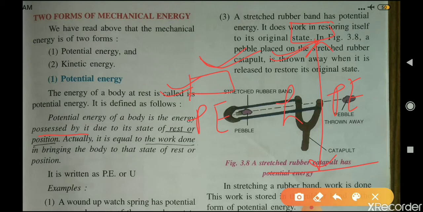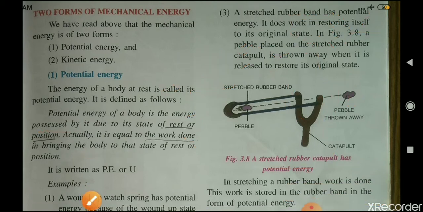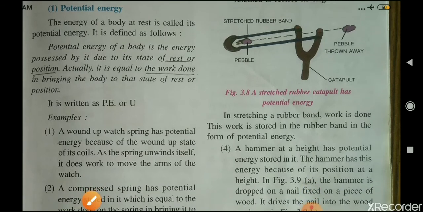Actually, it is equal to the work done in bringing the body to that state of rest or position. Potential energy is equal to the amount of work that is done on these bodies in bringing them to this state of rest or to a certain position. Because of that work done on the body, potential energy is possessed by these bodies. It is written as PE or U.